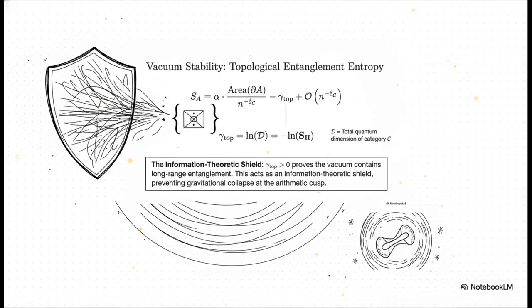Translating that philosophical shield into cold, hard math, this area law equation relies on the universal topological entanglement entropy, gamma top, to block infrared singularities. Notice that minus gamma top term sitting in the entanglement entropy profile S sub A. Because it's mathematically defined as the natural log of the total quantum dimension of the category, and is strictly greater than 0, it outright proves the existence of this long-range entanglement. It's the internal pressure that prevents the field configurations from just collapsing into a zero-volume point at the arithmetic boundaries.